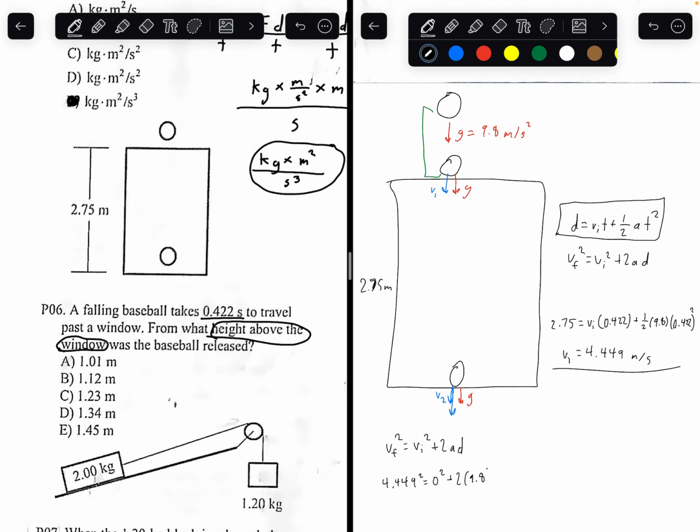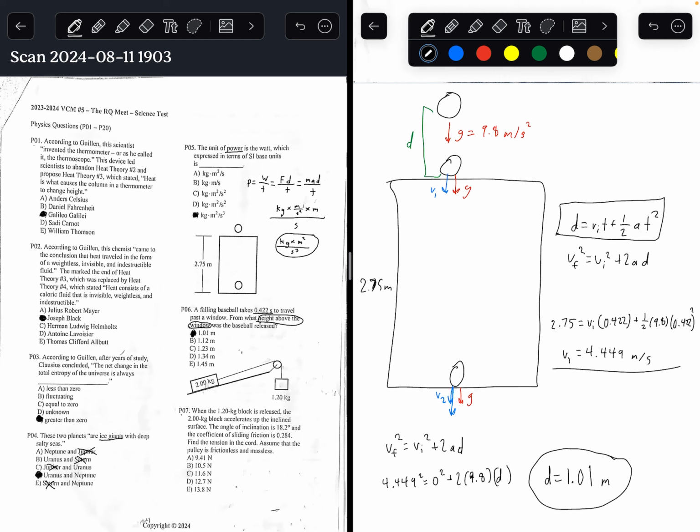Acceleration due to gravity is 9.8. And we're trying to find D. We're trying to find the displacement. What's the distance between the ball before and after? Solving for D, you're going to get 1.01 meters. So the answer to number 6 is going to be letter A, 1.01. Number 7.